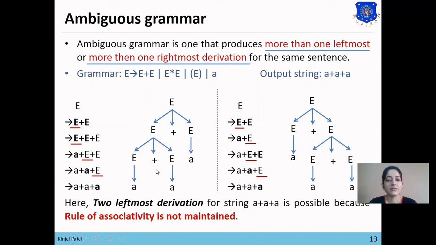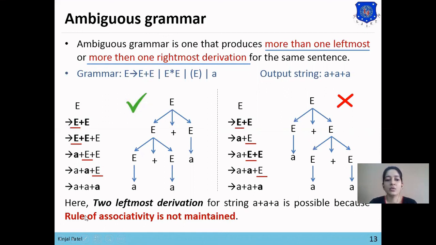As we know plus is left associative, so our parse tree should grow from the left side. You can see that the first tree is growing from the left side, but in the second tree our tree is growing from the right hand side, which is wrong. So we should restrict our grammar from generating the second parse tree.